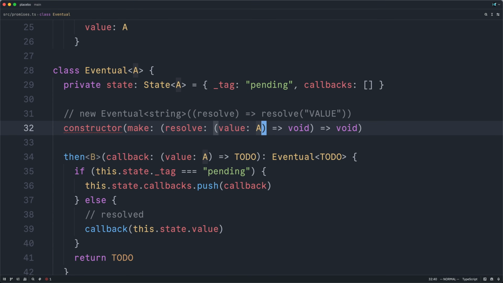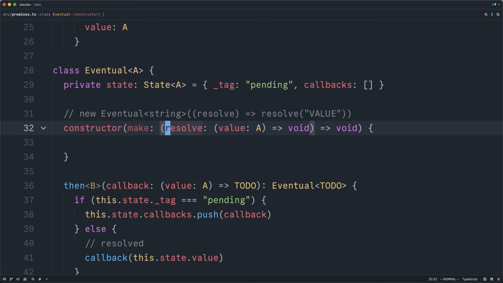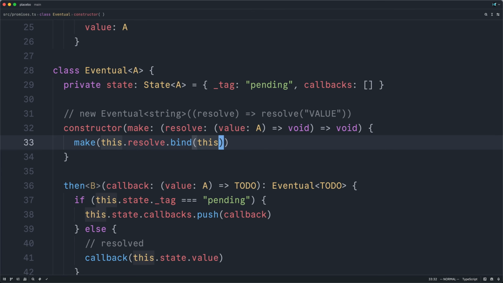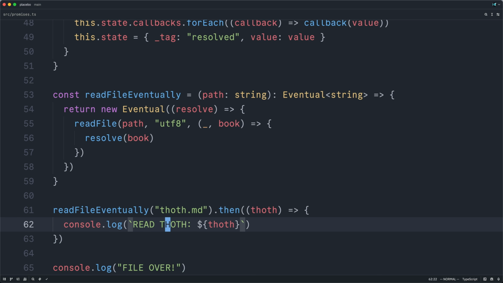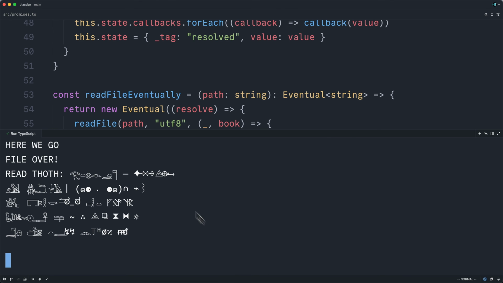And I admit that looking at this line of code without context does make you dizzy, but hopefully stepping through that made it a little clearer. The constructor takes a function that you define, and that function is also passed as its first parameter another function that you are intended to call in your function. And we, as the owners of the eventual class, are responsible for passing in this resolve function. In fact, we will immediately call make, passing in the resolve function that we've already defined, and then we'll bind it to this, just due to JavaScript's quirks. But really, that is everything. Let's jump back down to our use site, and it now compiles. And now we can run our program again and receive another taste of sublation.